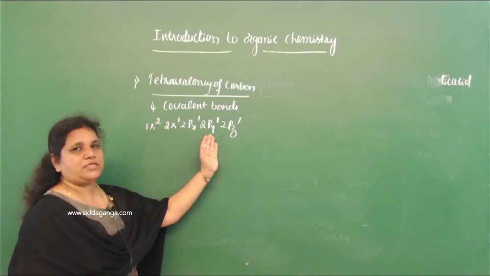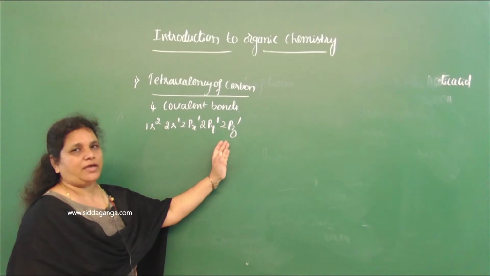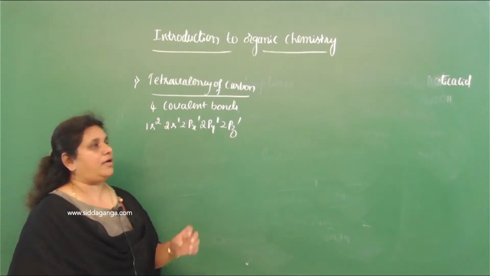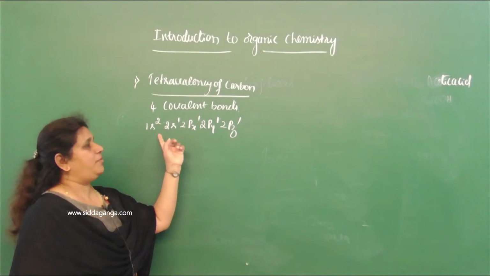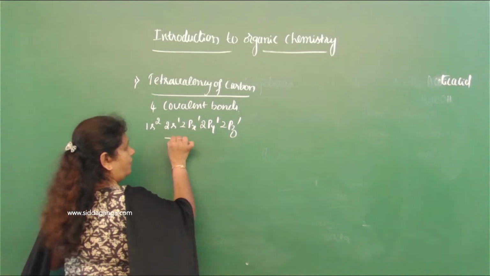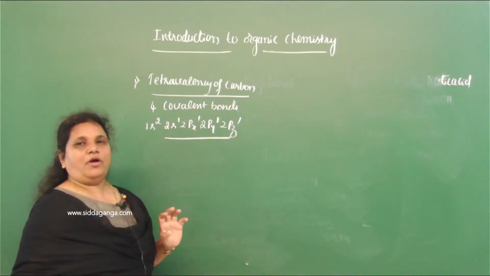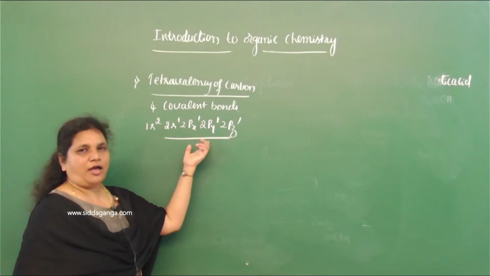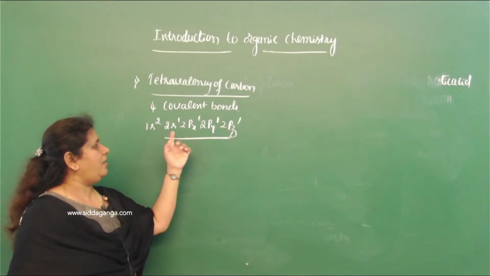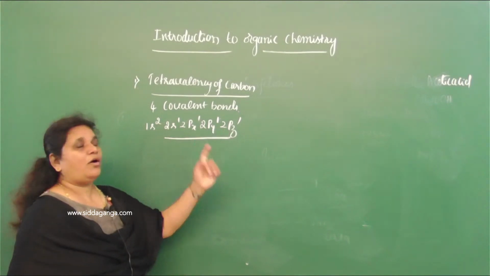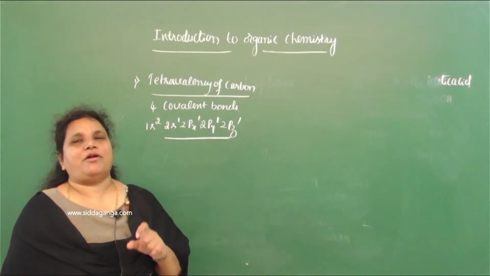2 ಬಾಂಡ್ ಕೆಪಾಸಿಟಿ ಇದ್ದು 4 ಬಾಂಡ್ ಕೆಪಾಸಿಟಿ ಬರುತ್ತೆ ಕಾರ್ಬನ್ಗೆ. ಆಗ ನ್ಯಾಚುರಲ್ ಆಗಿ ಎನರ್ಜೆಟಿಕಲಿ ಫೀಸಿಬಲ್ ಆಗುತ್ತೆ ಟ್ರಾನ್ಸ್ಫರ್ ಆಫ್ ಎಲೆಕ್ಟ್ರಾನ್ ಫ್ರಮ್ 2s orbital to 2pz orbital. Now we have 4 half-filled orbitals in the valence shell of carbon. Valence shell of carbon ಅಲ್ಲಿ 4 half-filled atomic orbital ಇರೋದ್ರಿಂದ they are eligible for bond formation.